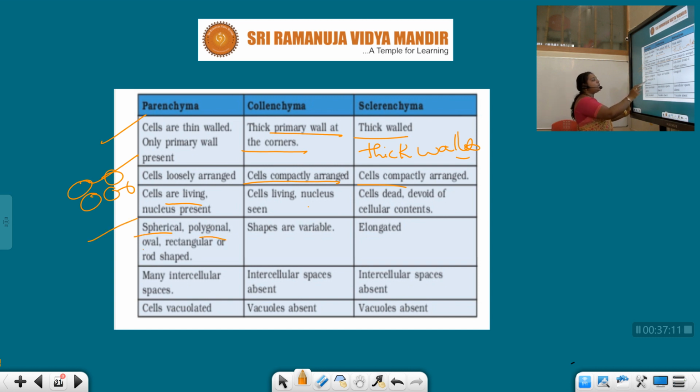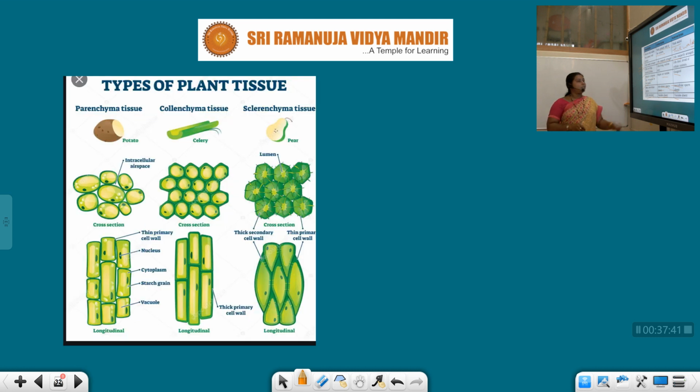Parenchyma cells are spherical, polygonal, oval or rectangular in shape. Shapes are variable in the collenchyma. Generally shapes are elongated in the sclerenchyma. In parenchyma, many intercellular spaces are present. Intercellular spaces are absent in collenchyma, and absent in the third case, that is in the sclerenchyma. Parenchyma cells are vacuolated. In sclerenchyma, the vacuole is absent. These are the differences between the parenchyma, collenchyma and sclerenchyma.